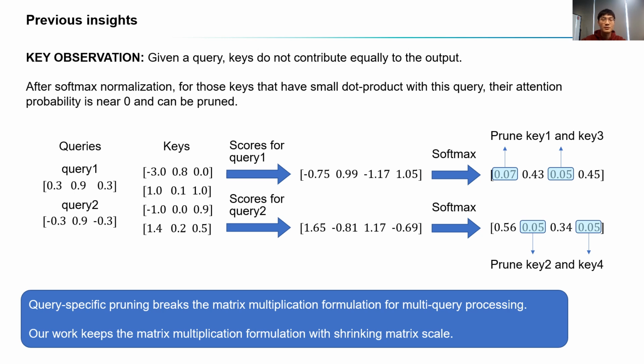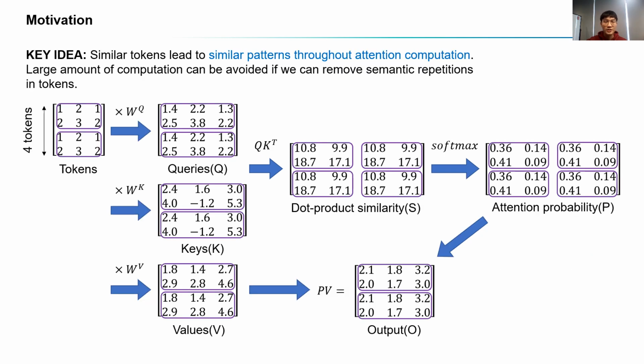Our motivation is that the repeating pattern of tokens is projected into queries, keys, values, which causes repeating pattern in both row and column directions of similarity score and attention probability matrices. This inevitably causes redundant computation.